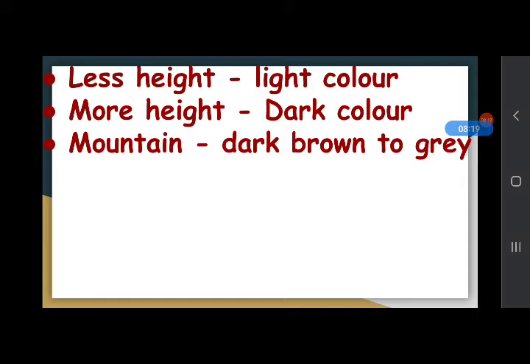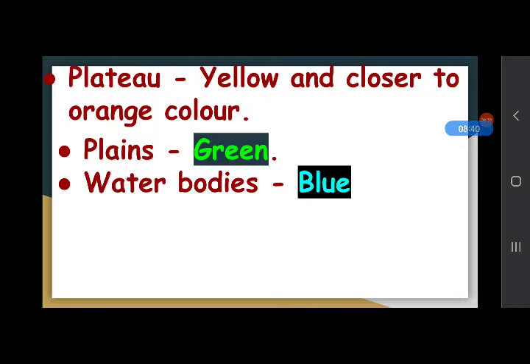Places which are less in height, such as plains, are shown in light color, and places which are very high, such as mountains, are shown in dark color. On a map, plains are usually shown in green color and plateaus are mostly shown in yellow and closer to orange color. And water bodies are shown in blue.